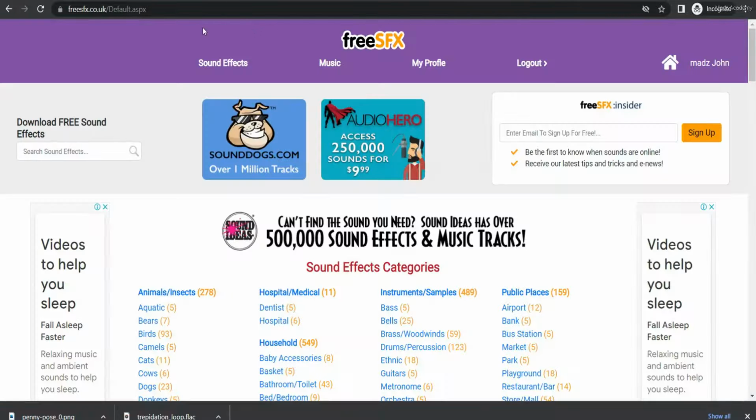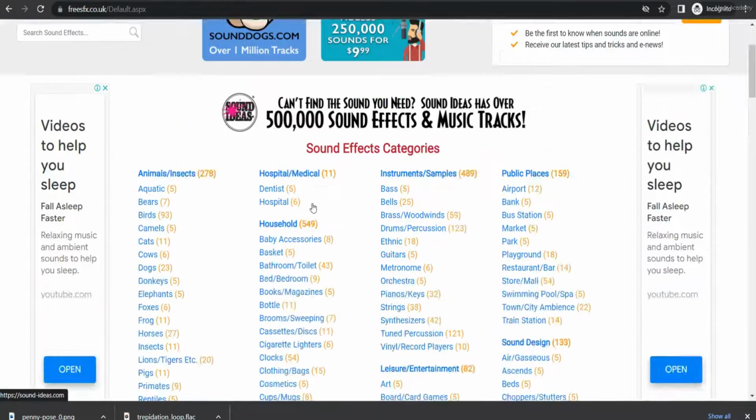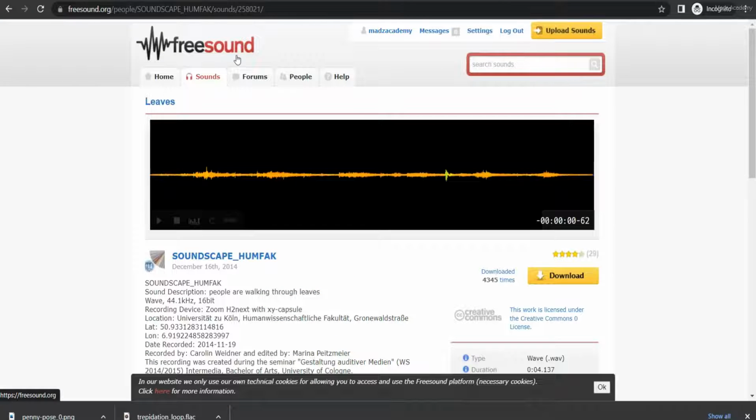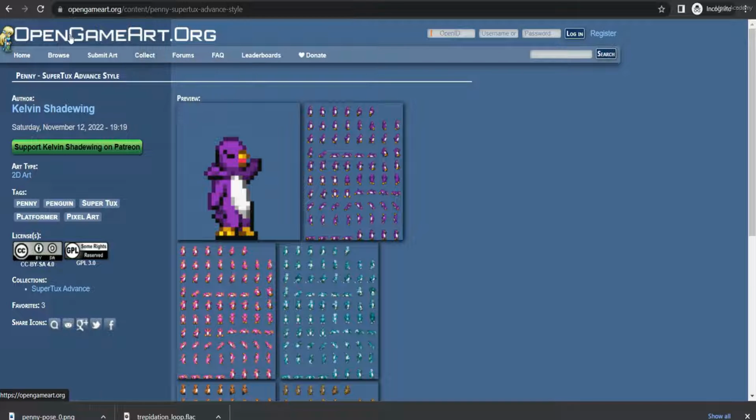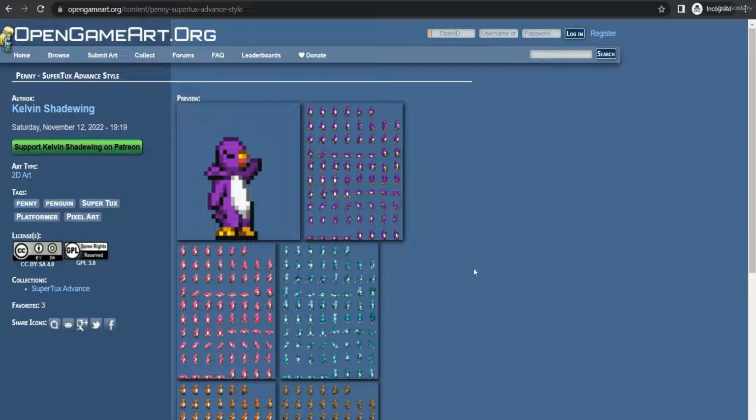First one is the freesfx.co.uk website, and the next one is freesound.org, and the third one is opengameart.org. By using these 3 websites, you can download many sound effects which you want for your video editing or sound editing or any purposes. And the most important part is all these websites are supplying these sound effects and other images freely.